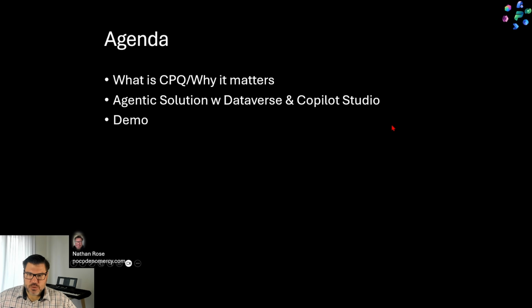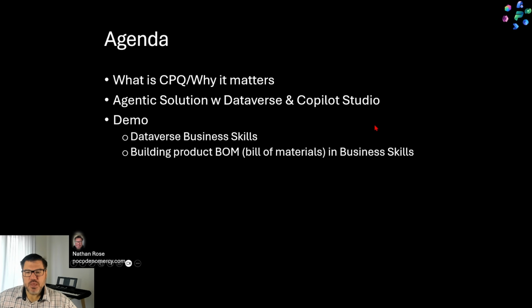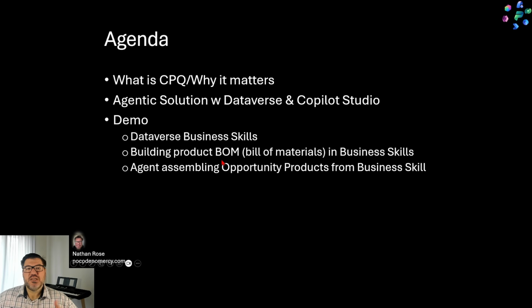And we'll get hands-on with a demo where I'm going to show you, firstly, Dataverse Business Skills. This is a really cool preview feature from the Dataverse team. We'll talk about how to build a product BOM, or bill of materials, with business skills. This is a core CPQ functionality that we can use with natural language. And we'll see an agent assembling opportunity products on an opportunity from the business skill.